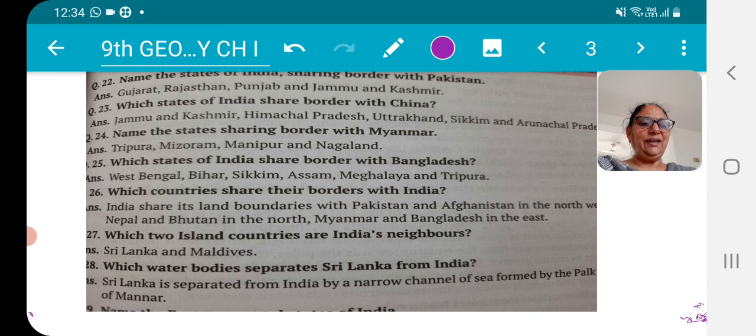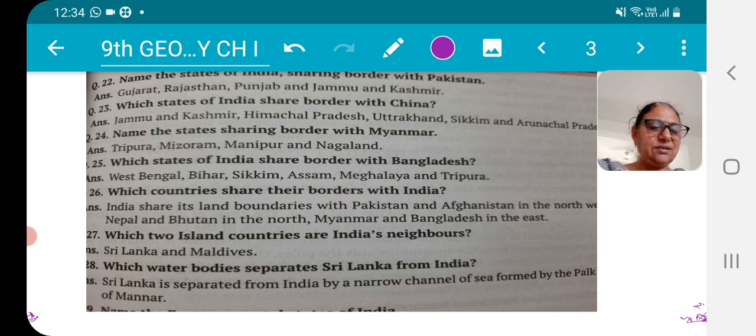Okay, then let us take the next question. Which countries share their boundaries with India? That is very, very important, and many times we are talking about sharing boundaries and not sharing boundaries. That much we are doing here. My next question is, which two island countries are India's neighbors? Which water body separates Sri Lanka from India? That is also very, very important.